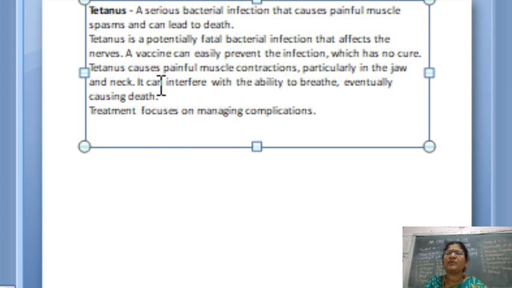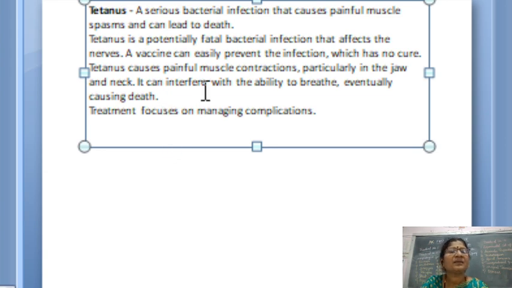What do you have to remember about tetanus? This is caused by a bacterial infection, and here the muscular spasm will occur, and if it is not treated in time it leads to death. That you have to remember. It is not a disorder of the digestive system, that's all.